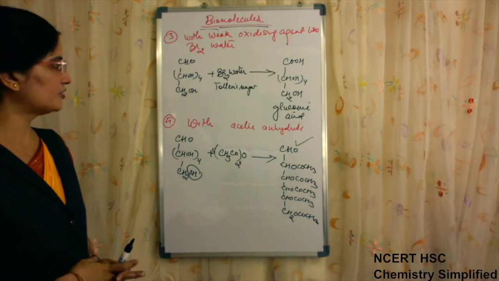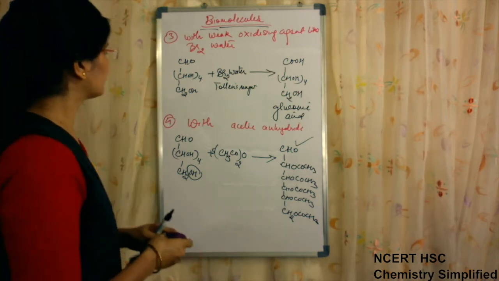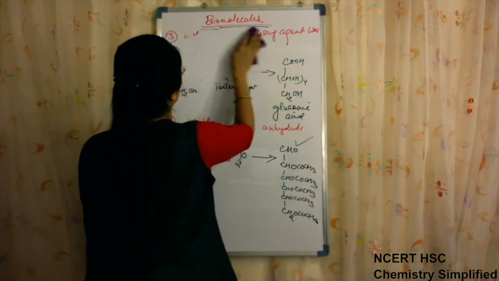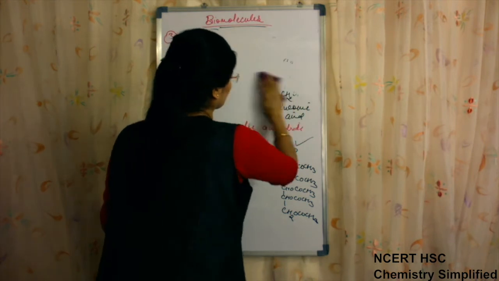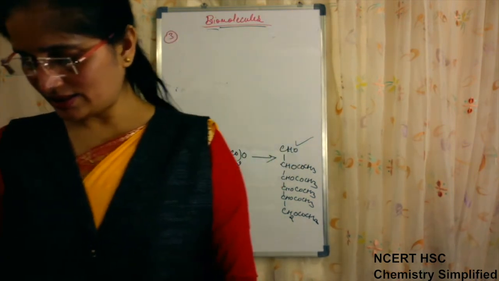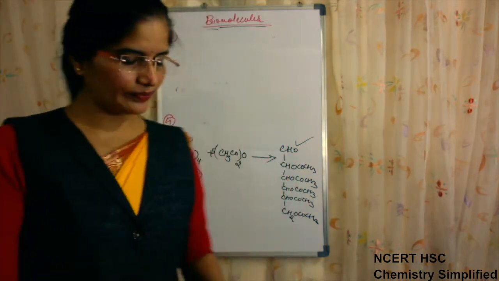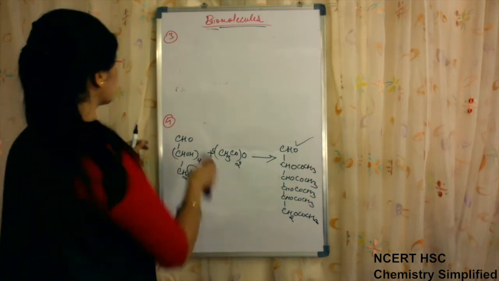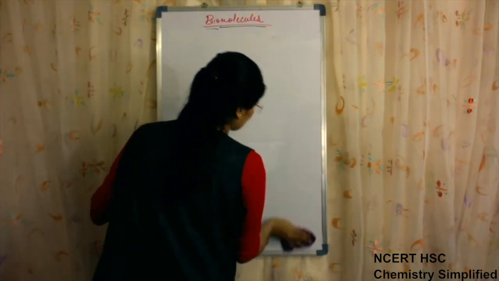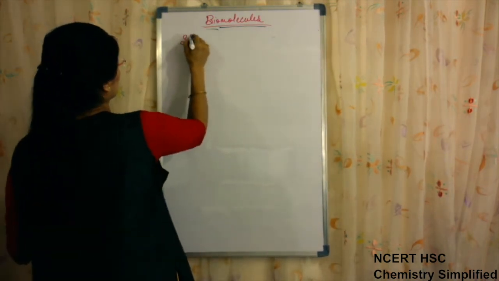So 4 things confirmed. Now the next thing to be confirmed, we have to see the next reaction. Reaction number 5, and I suppose this is the last reaction. Yes, last reaction. In total there were 5 reactions. Now the reaction with a strong oxidizing agent.